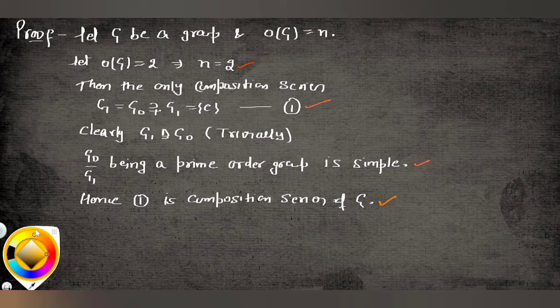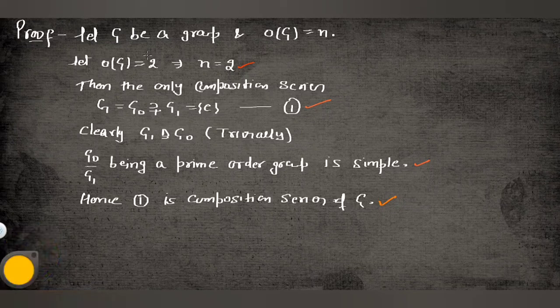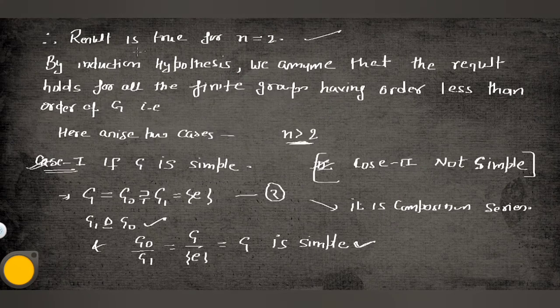Now the next thing we have to do: what will happen if the order of a group is greater than 2? So the result is true if n is equal to 2. Now we will prove this result for n greater than 2. In order to prove this, by induction hypothesis we assume that the result holds for all finite groups having order less than the order of G. So for all groups having order less than that of G, there must be a composition series. That is our supposition.